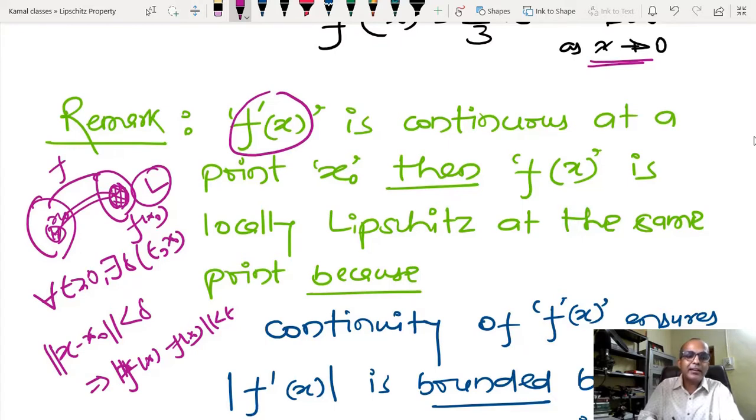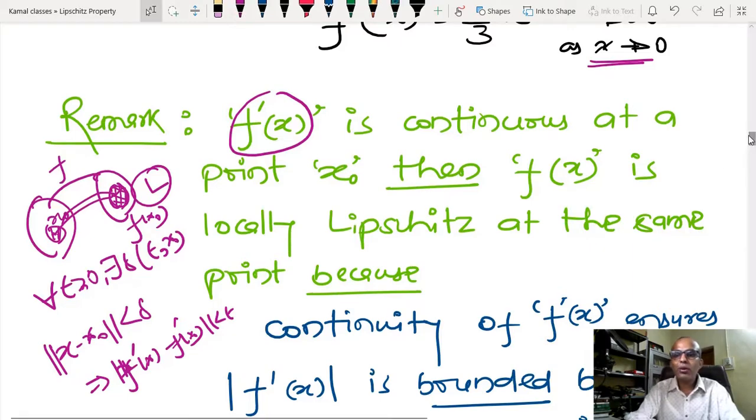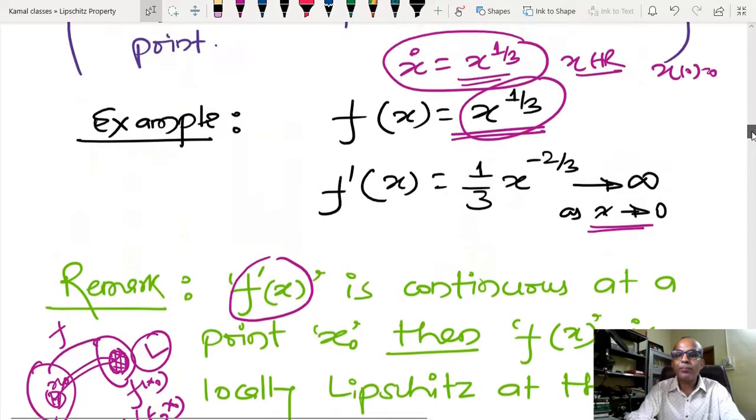So we are telling here somehow this f dash x and f dash x0. Okay, so we are talking about, suppose I have f(x) and I have checked the differentiability of that, and then we are going to talk about the continuity. Okay, because why we are telling that existence of